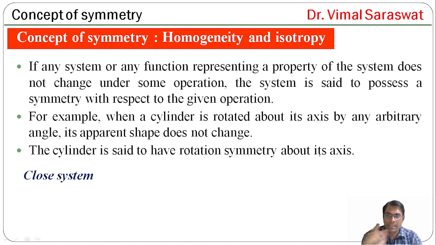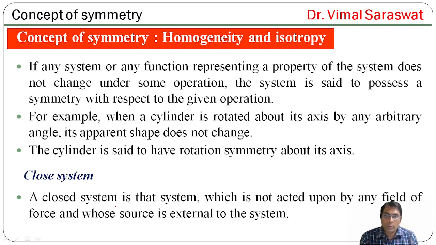Now, closed system. What is a closed system? A closed system is that system which is not acted upon by any field of force and whose source is external to the system. Such type of system is known as a closed system.